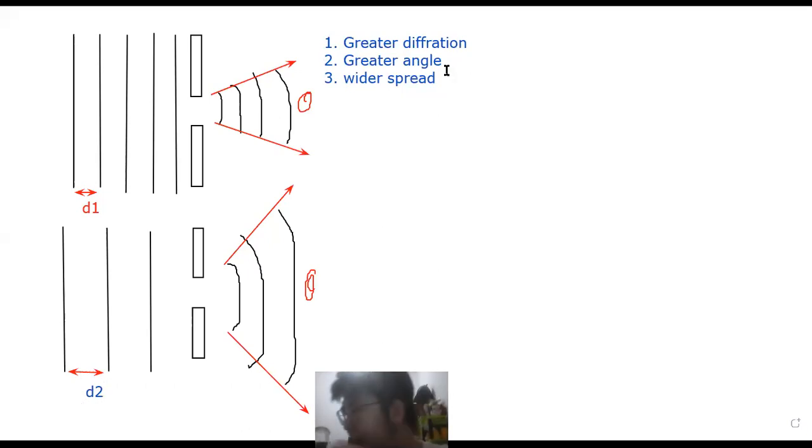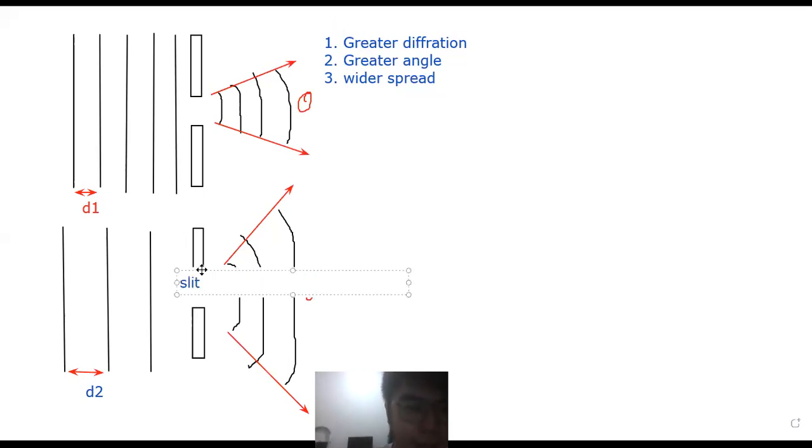Now the second one, I can also decrease the opening. I can use a very tiny slit. The opening we call a slit, S-L-I-T, is another word for the opening. This is a single slit, one opening. You have double slit also. Later we'll look into that, single slit, double slit.